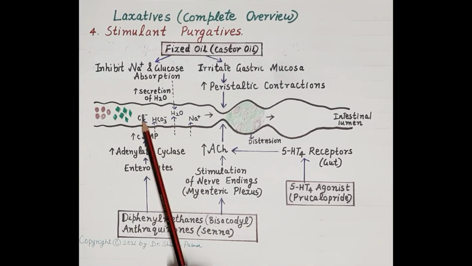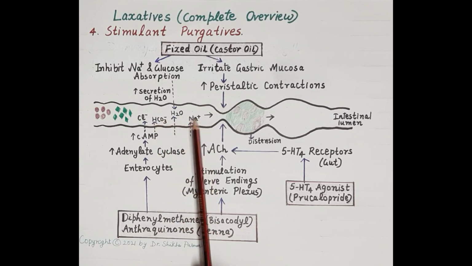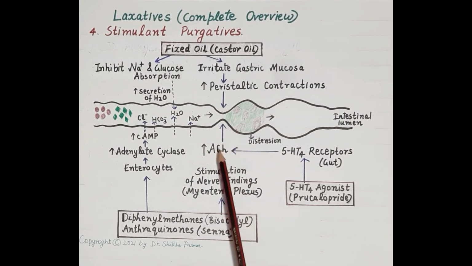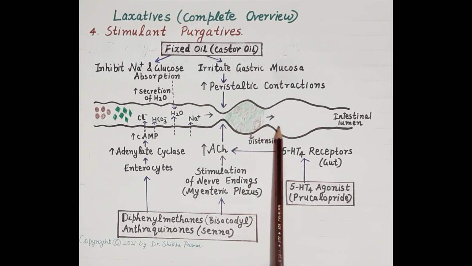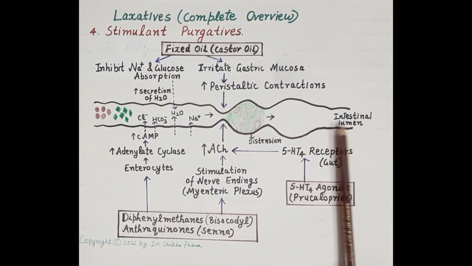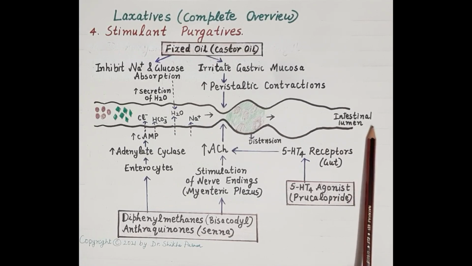And therefore, there is increased availability of water in the intestinal lumen, which hydrates the stools and makes the stool soft. So, on one hand, it causes softening of stools, on the other hand, it stimulates peristalsis, and both the processes help or facilitate easy evacuation of watery stools.